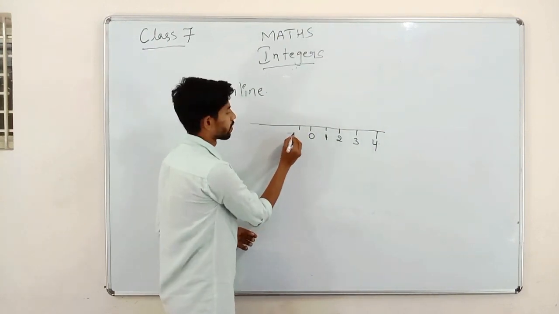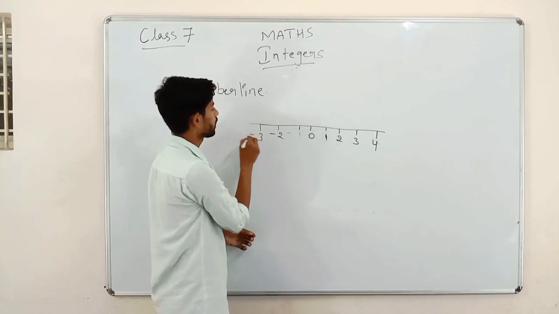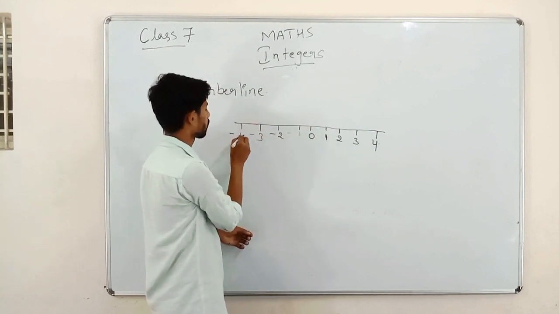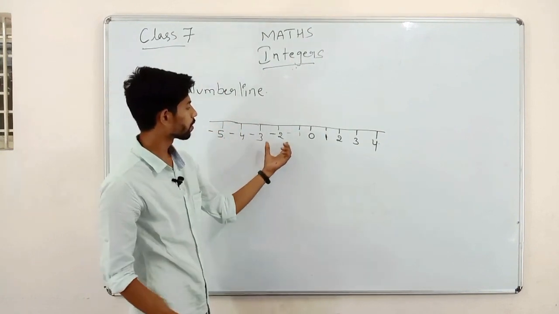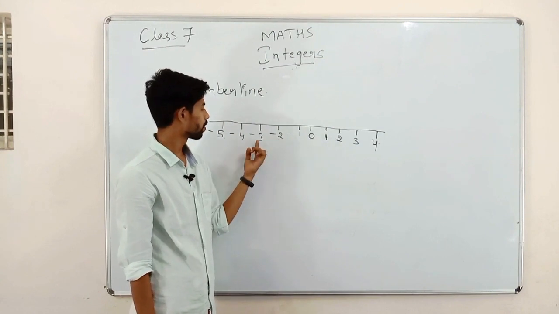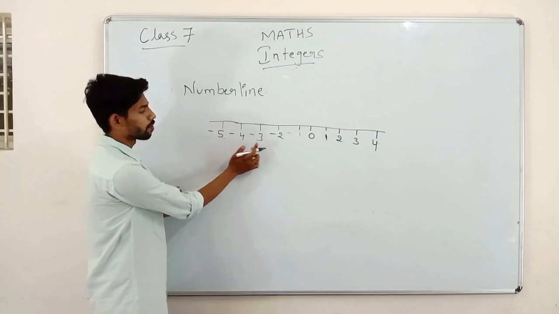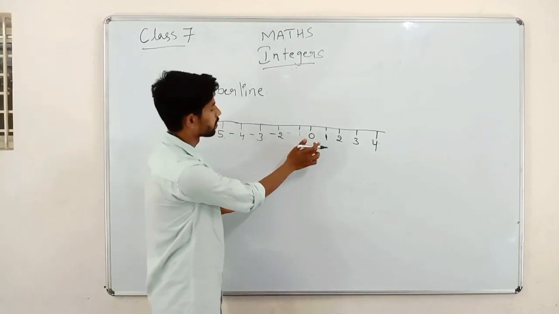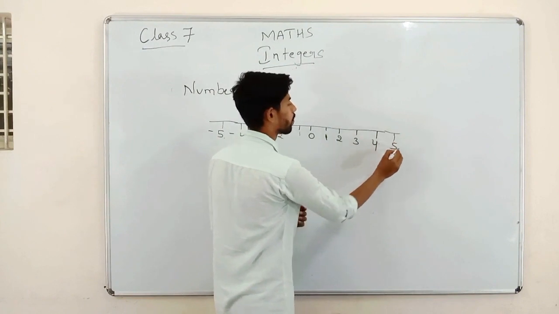Like this: -1, -2, -3, -4, -5. You can see it is in decreasing order from the left side: -5, -4, -3, -2, -1, then 0, then 1, 2, 3, 4 and 5.